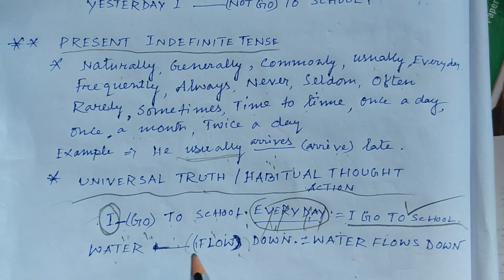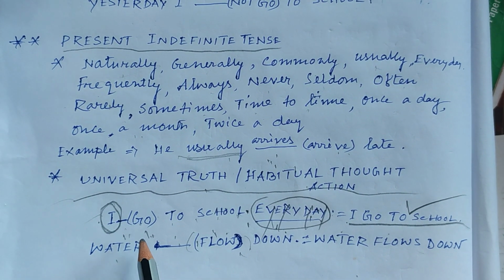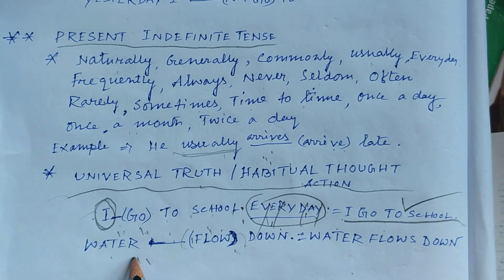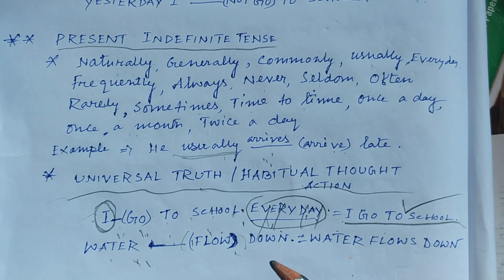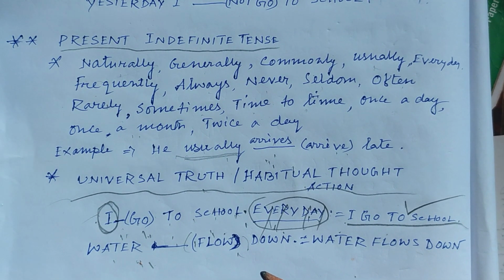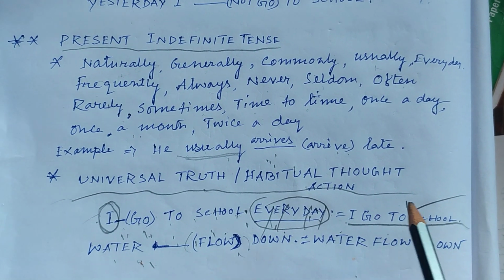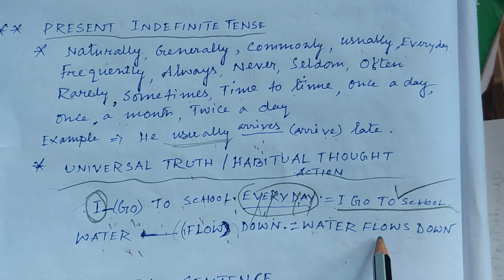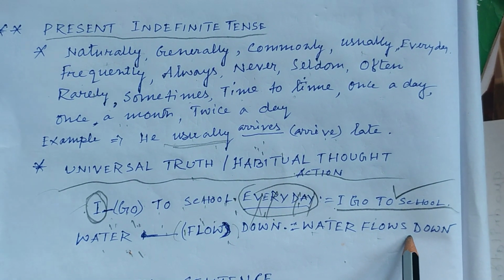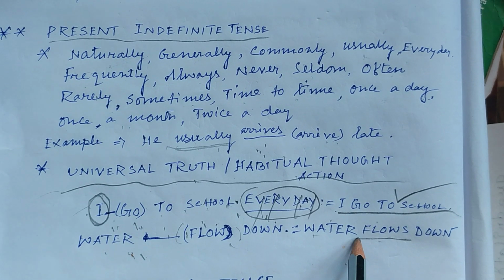Again, another example: water flow down. Flow is given in bracket. Here there is a dash. Since it is also an example of simple present tense, present indefinite, because it indicates a universal truth, water flows down. So the correct answer will be water flows down in present indefinite tense form.